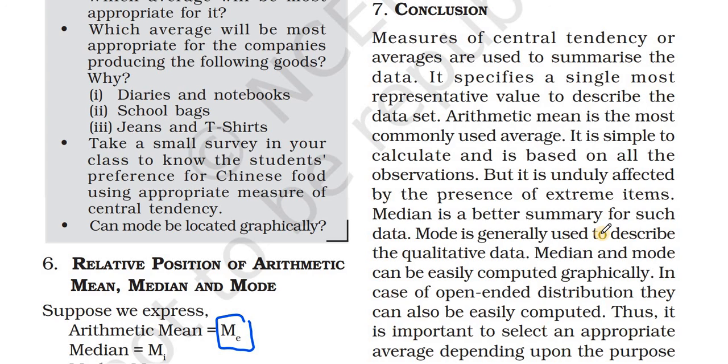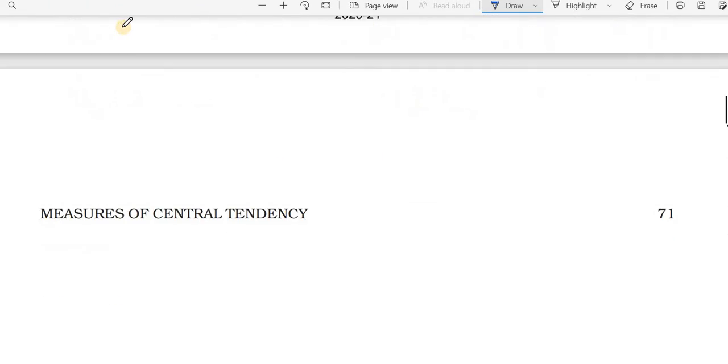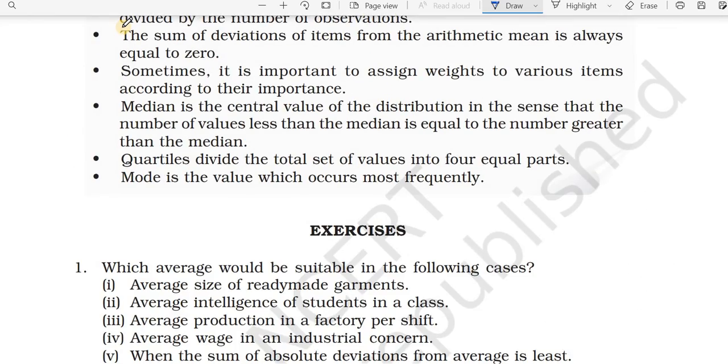When no values repeat in the data set, the mode is every value and is useless. If there is no repetition of data values, then there is no mode. When there is more than one mode, it is difficult to interpret the data. These are the negative sides of the mode.